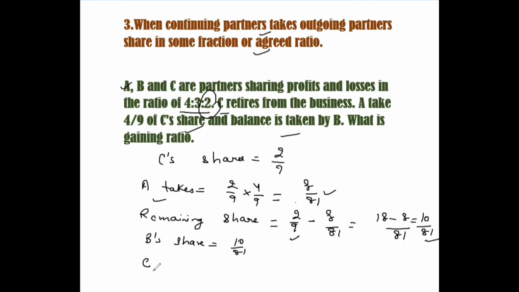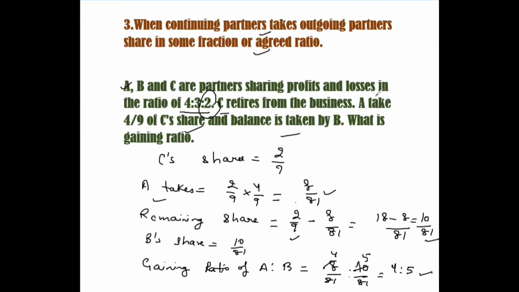So the gaining ratio of A and B is 8/81 is to 10/81. And if we simplify it, 4:5 is the gaining ratio of A and B.